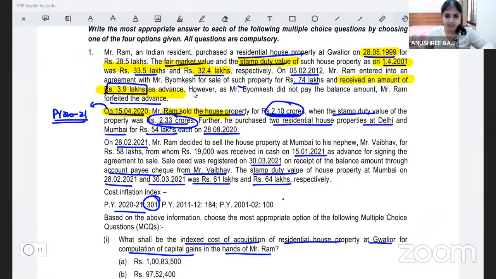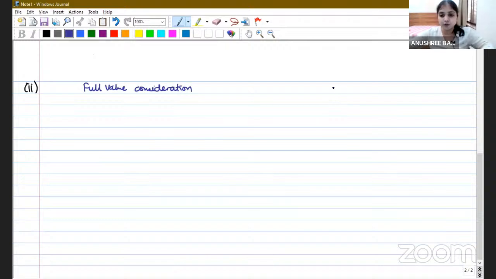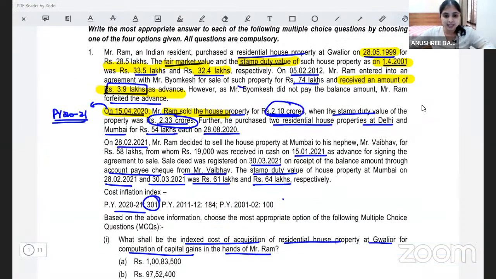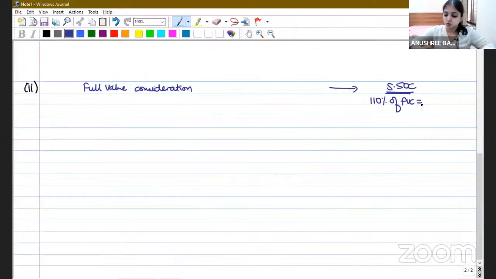Obviously, section 50C, right? So for full value consideration, we'll have to apply section 50C, which roughly I'll show the calculation over here. So how do I do the calculation for section 50C? What do I start with? I'll start with 110% of FVC, right? So what is my FVC? Our actual FVC is 2.10 crore. So 2.1 crore into 110%, this will be 2.31 crores, right?